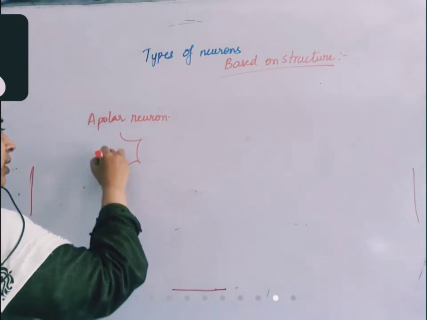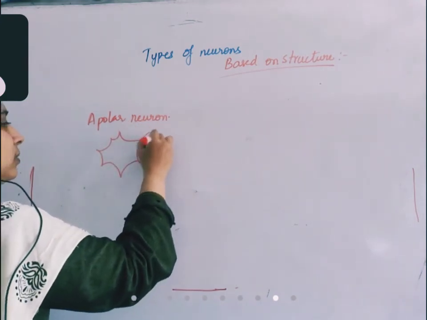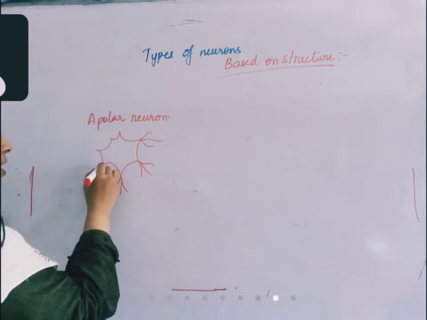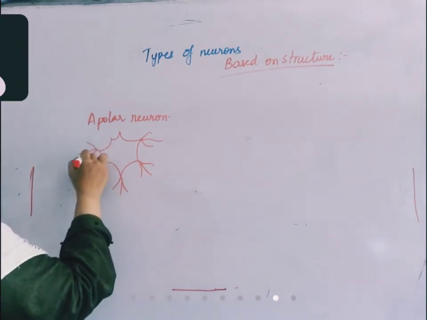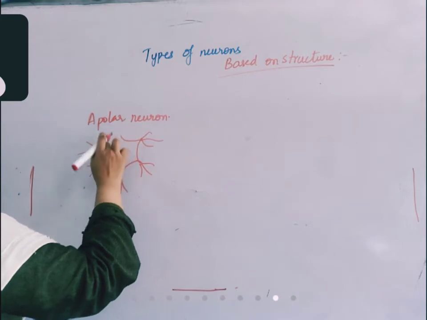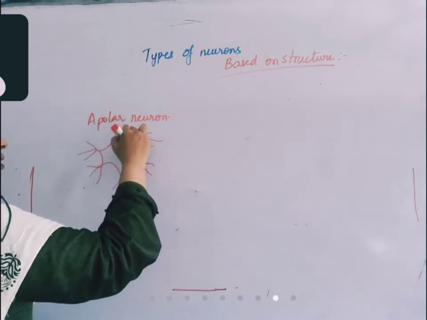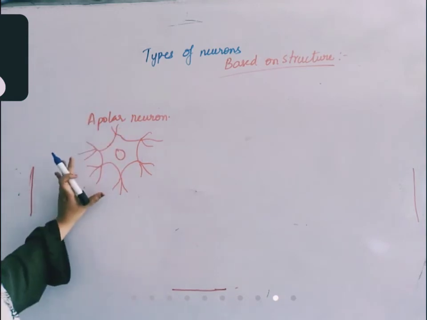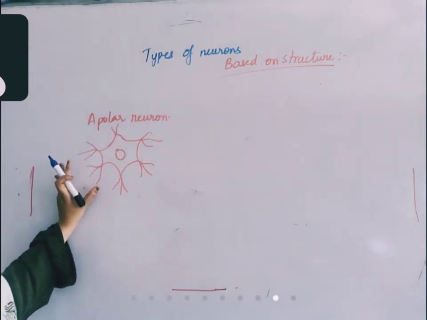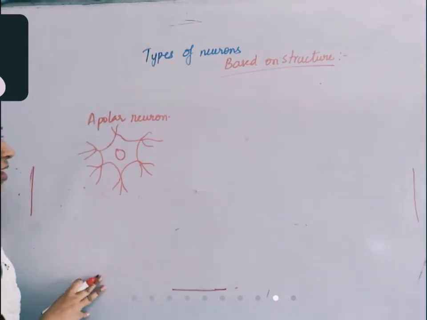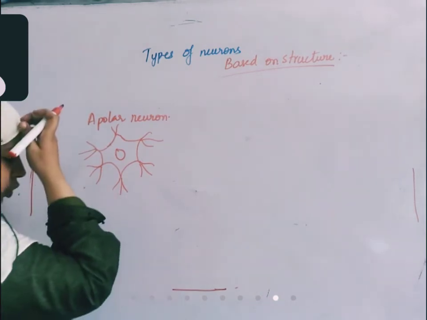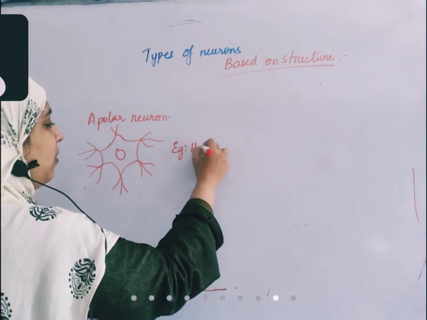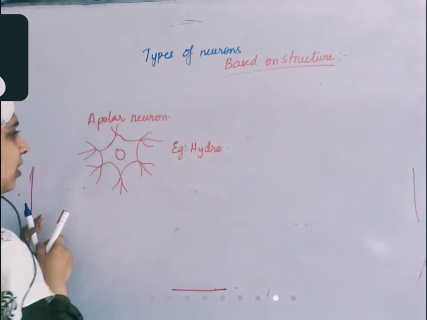Apolar neuron is like this. It is not found in human beings. This is a type of neuron in which all the extensions coming from the neuron are of the same size. There is no longer projection, there is no shorter projection. So this is not found in human beings, they are found in organisms like Hydra.